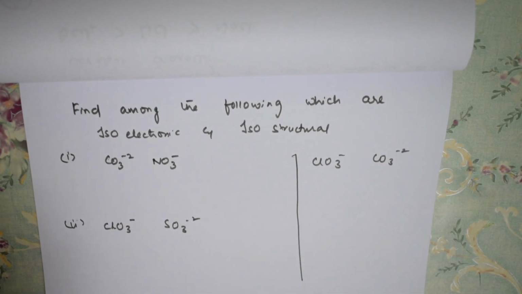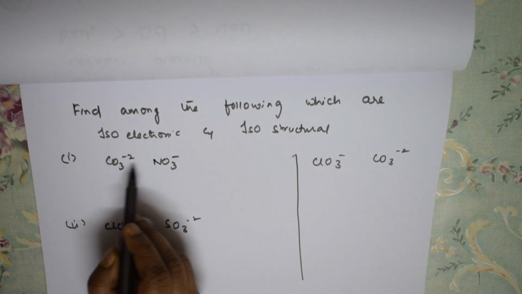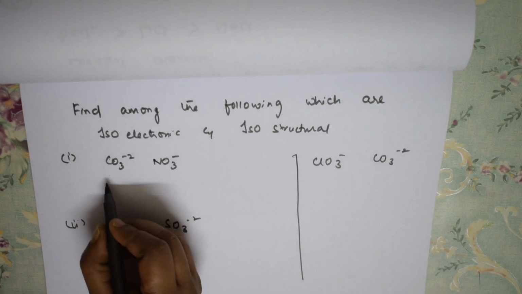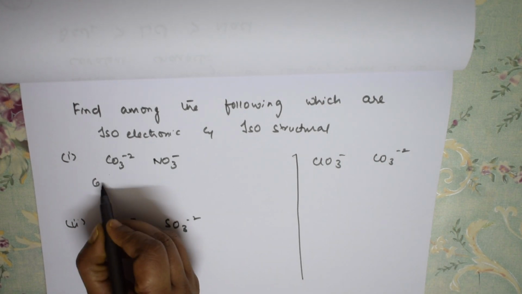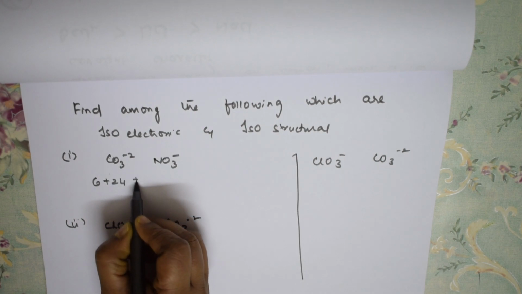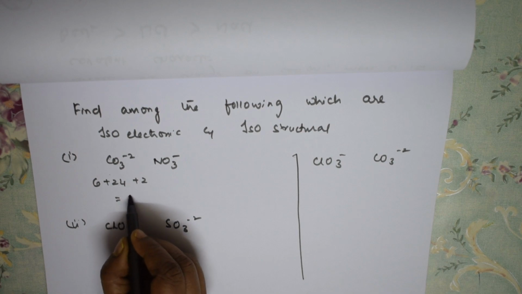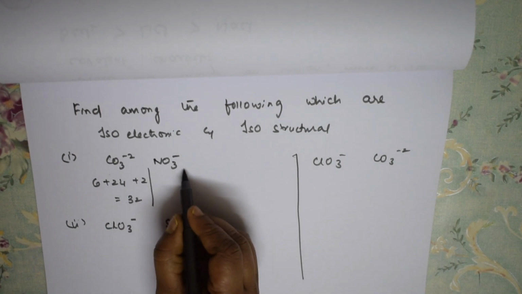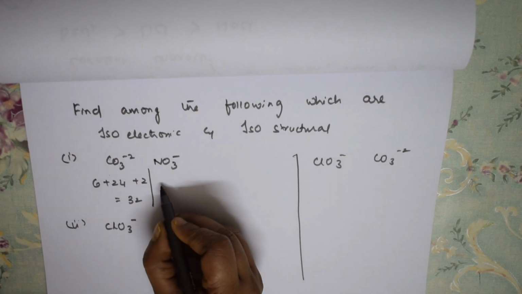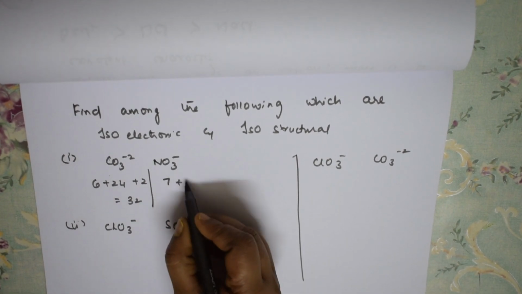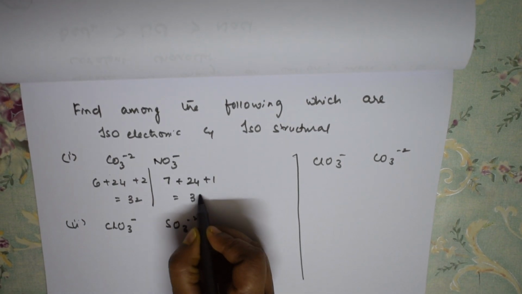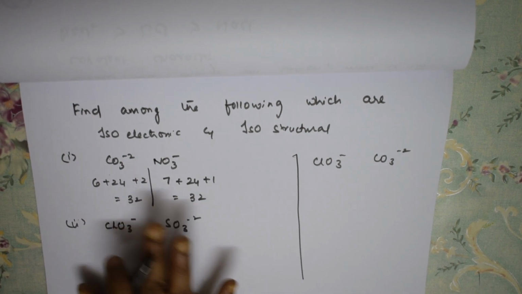Now let's see. First of all, how to calculate isoelectronic? First, calculate the number of electrons. In carbonate, carbon has atomic number 6, oxygen has atomic number 8, 8 times 3 is 24 electrons, plus extra 2. So how much has it come to? 32. Now NO3 minus: atomic number of nitrogen is 7, oxygen is 8, 8 times 3 is 24, plus 1. So total 32 electrons. So both are isoelectronic in nature.